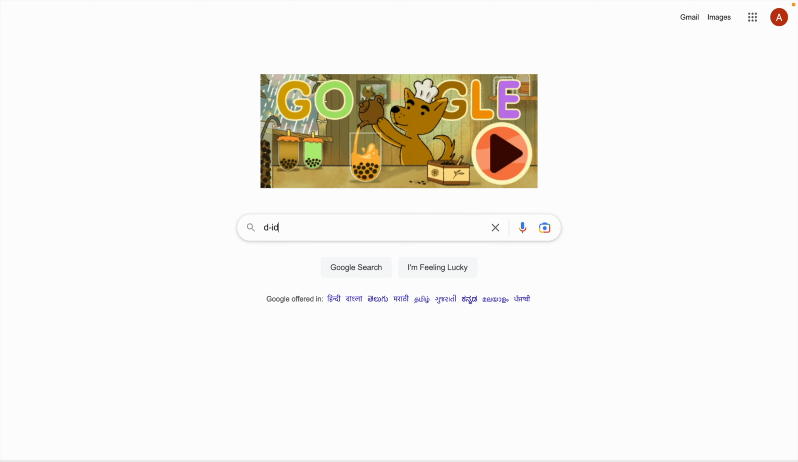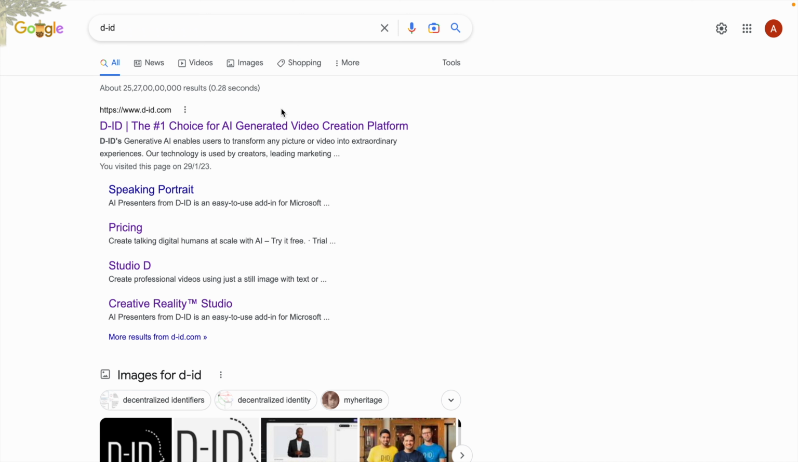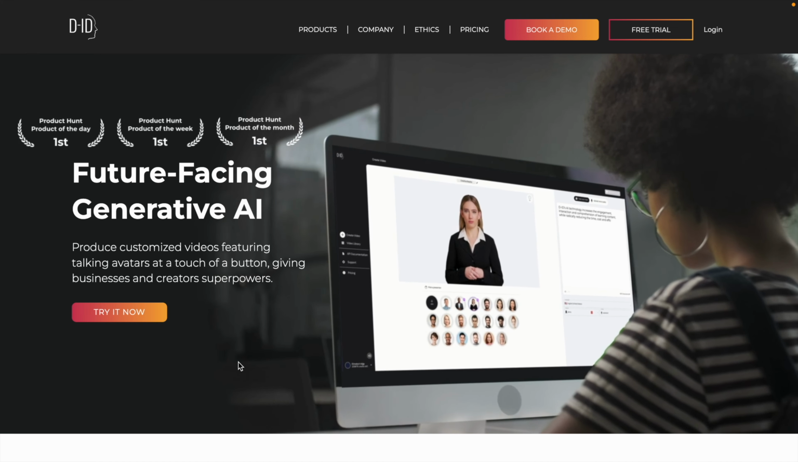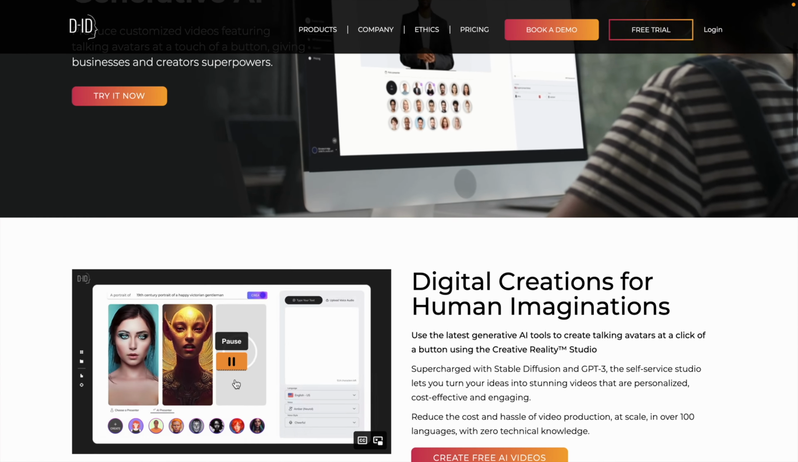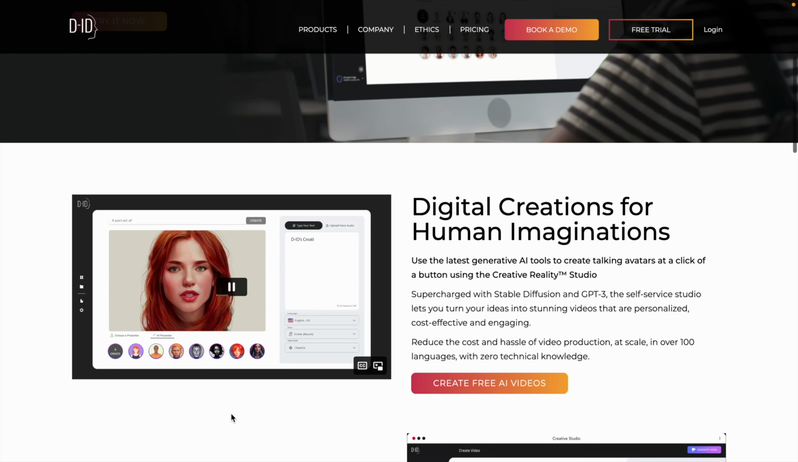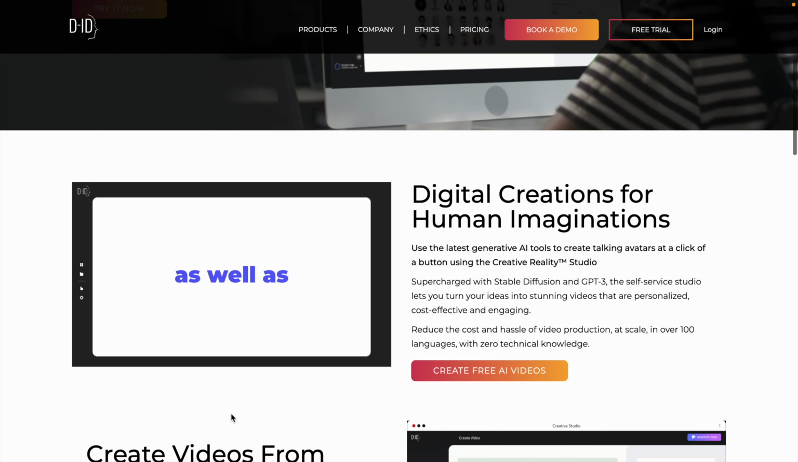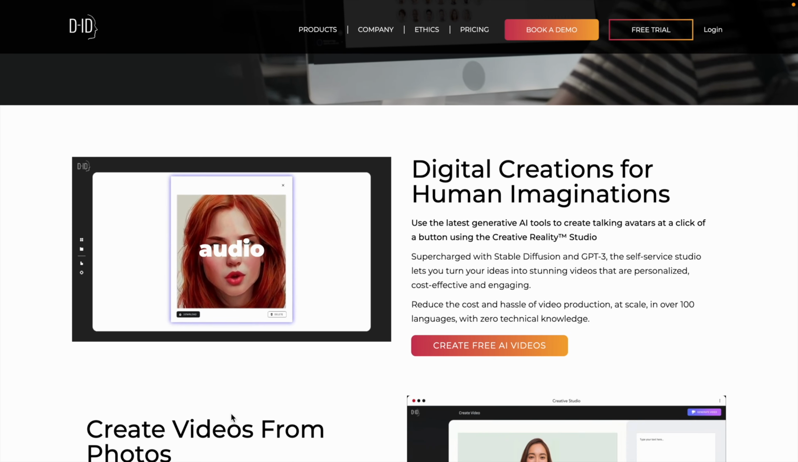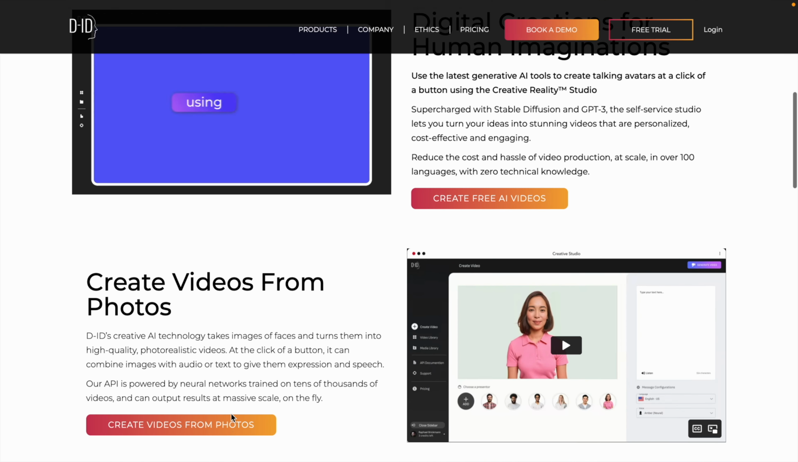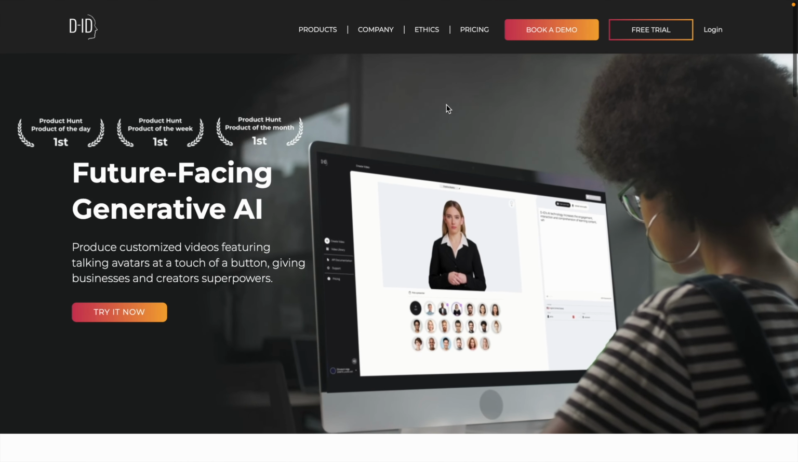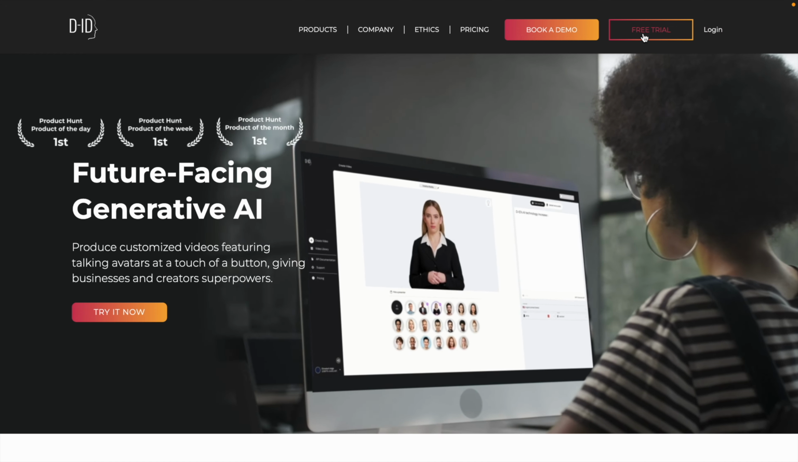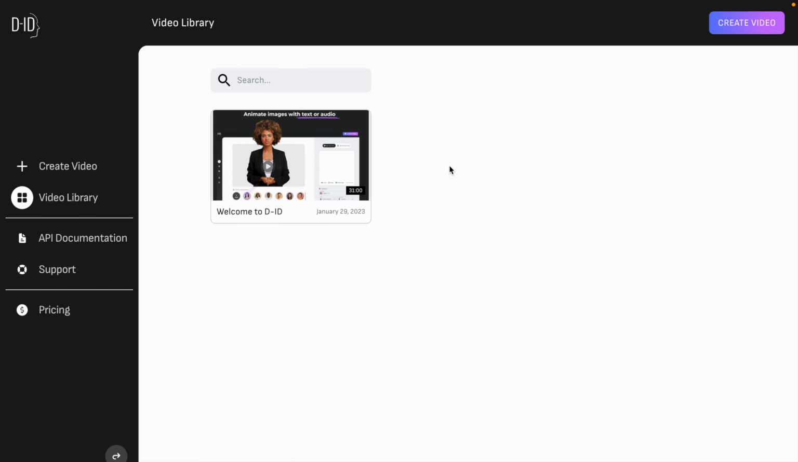Now the second AI which I want to talk about is D-ID, which is another AI tool used for generating videos. Here you can create or develop your presentation based on AI presenters. These are digital creations of humankind. You can use these different avatars or presenters for giving any kind of presentation.